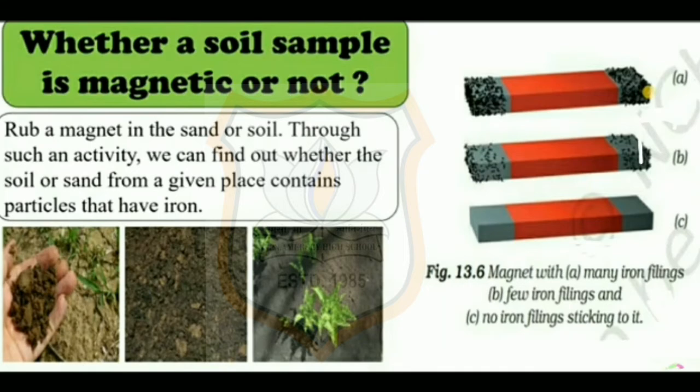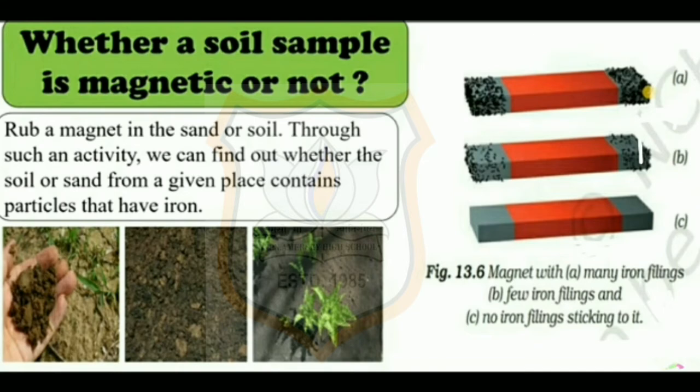Activity 3. Whether a soil sample is magnetic or not. Rub a magnet in the sand or soil. Through such an activity, we can find out whether the soil or sand from a given place contains particles that have iron or not. So, what materials do we need? Sand or soil, and a magnet. What should we do?